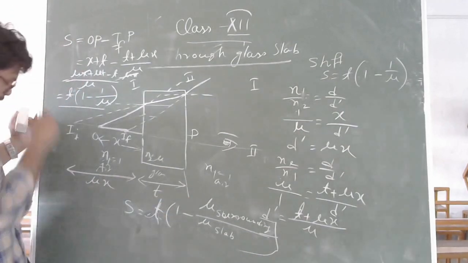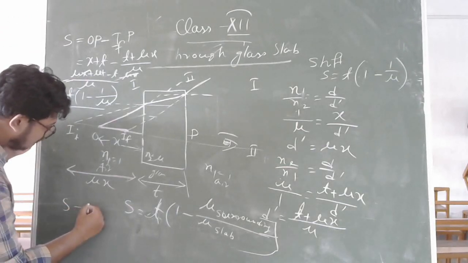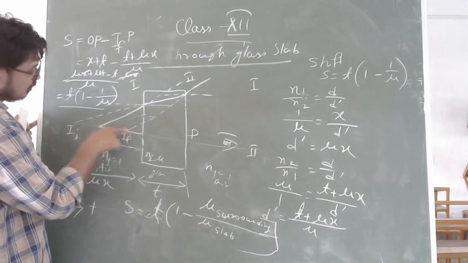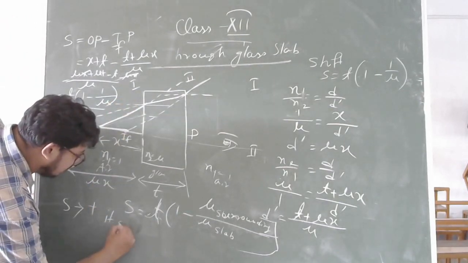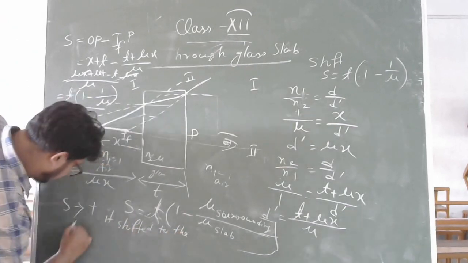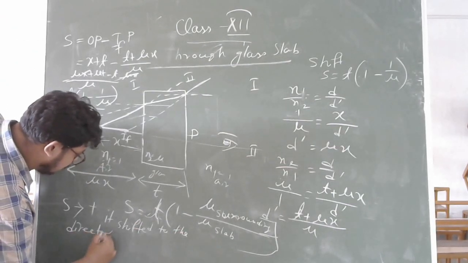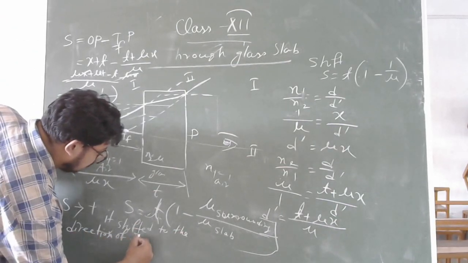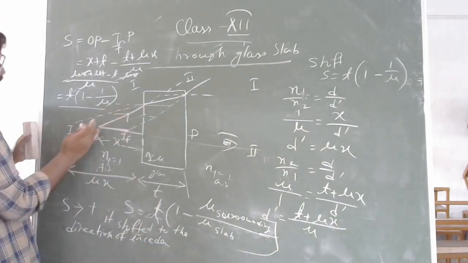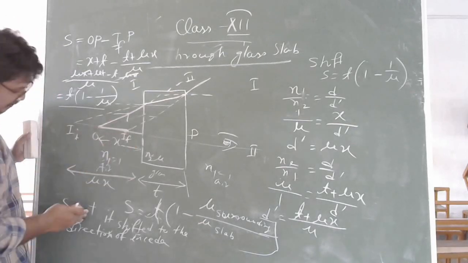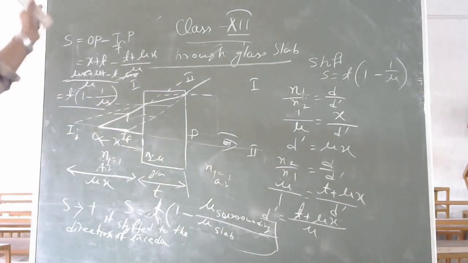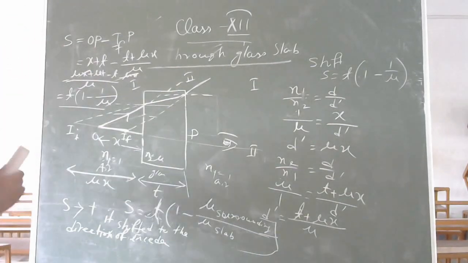So if S is positive, the shift is positive, that means it shifted to the direction of the incidence ray. That means this is the direction of the incidence ray, so it shifted in the direction of the incidence ray. If S becomes negative, it will shift in the opposite direction of the incidence ray. So this is the refraction through a glass slab.